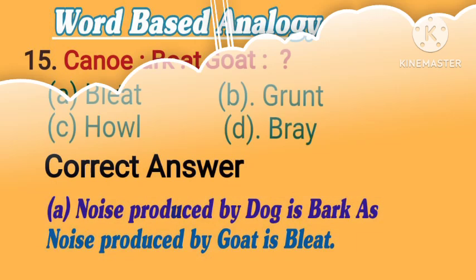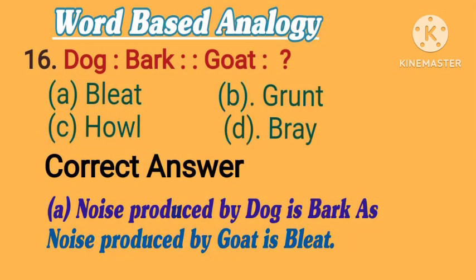16. Dog is to bark, as goat is to what? A. Bleat. B. Grunt. C. Howl. D. Bray. Correct answer is A. Bleat. Noise produced by dog is bark, as noise produced by goat is bleat.